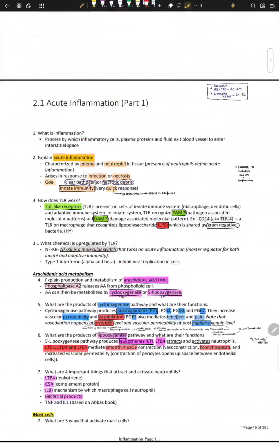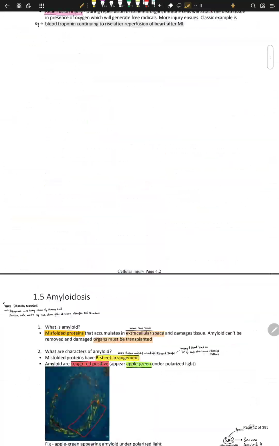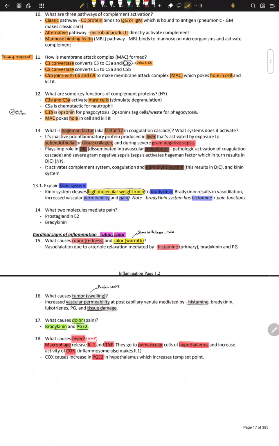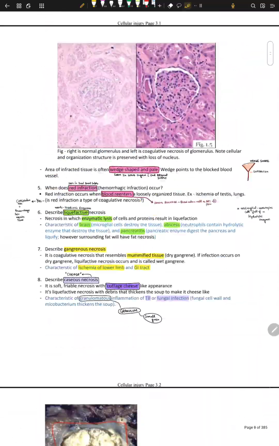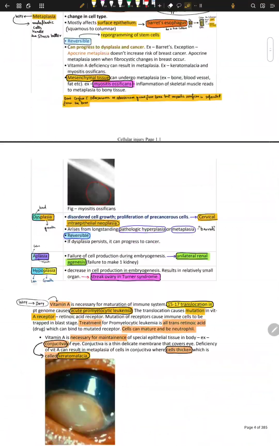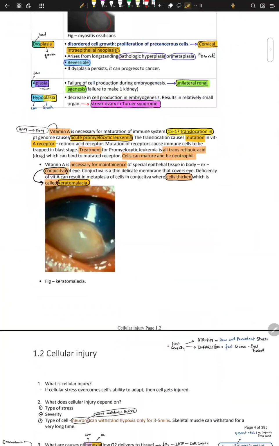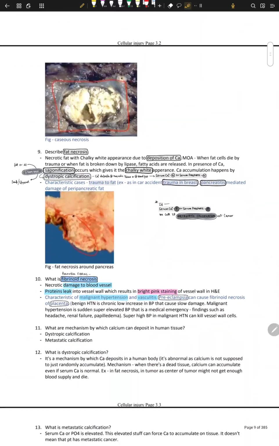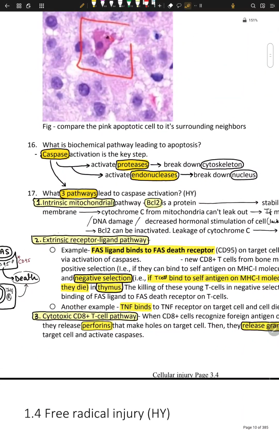Let's just revise it, because it's a very simple chapter. Cytochrome C, phagocytosis. There it is. So what are the three pathways for caspase activation? Caspase can induce apoptosis in three ways: intrinsic, inside; extrinsic, outside; and cytotoxic CD8.